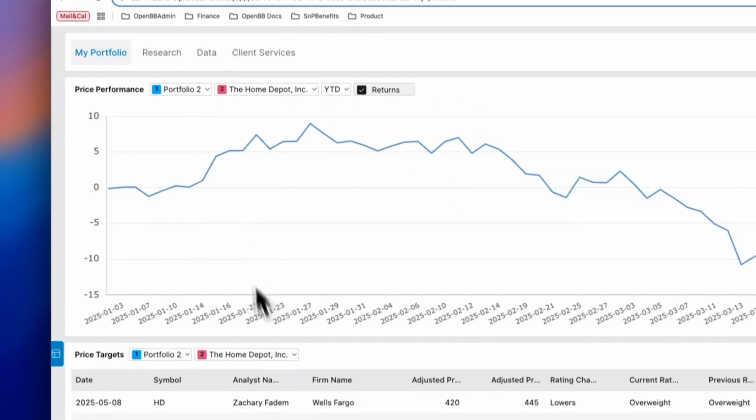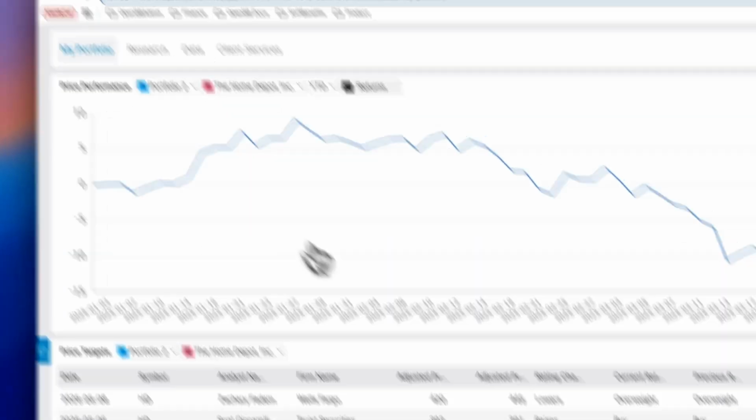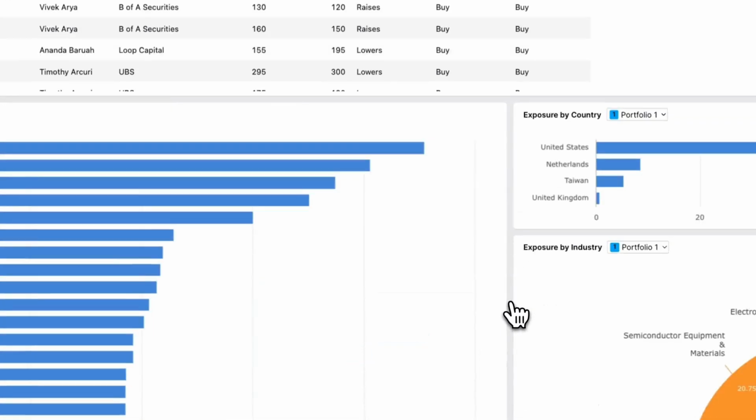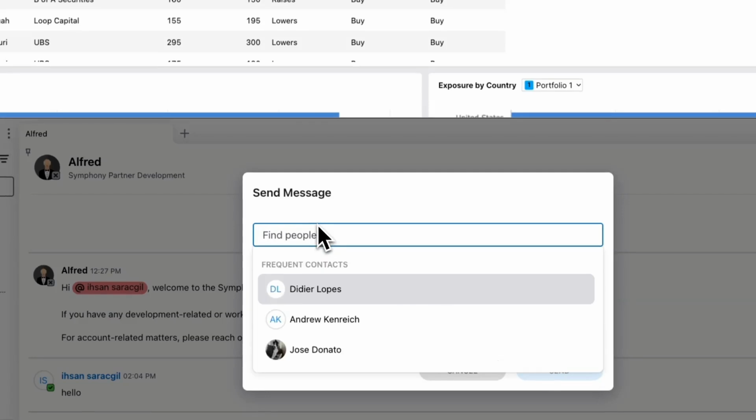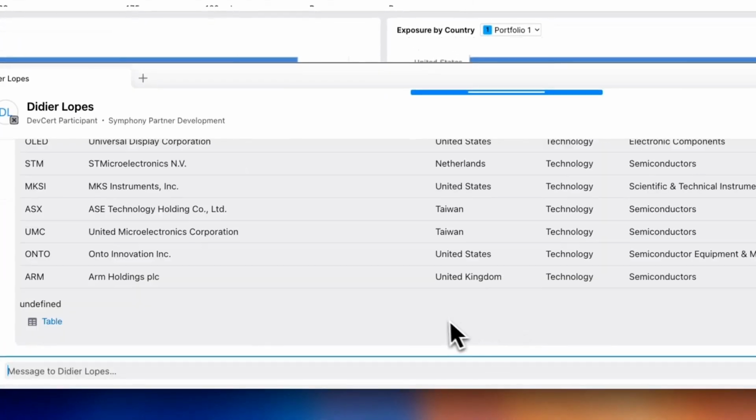So let's say that I'm looking at portfolio one and I want to share my top holdings directly with someone. Notice here that we have added a new skin, share widget data to Symphony Chat. And there you go. I'm just going to say that this is my holdings data, I want to share it with Didier, and send. And there you go. So now he has access to this table.